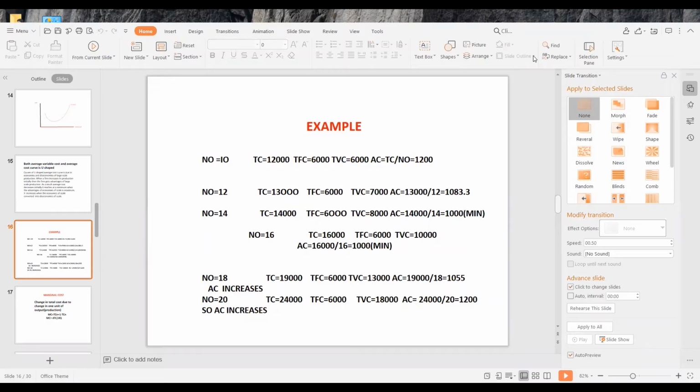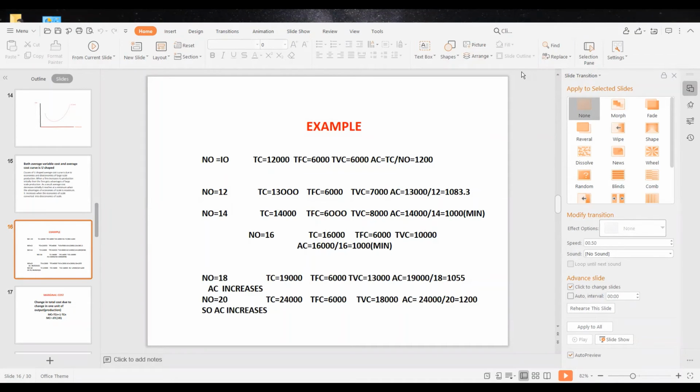Now, I am explaining the shape of the average cost curve with an example. Here we can see how the average cost first decreases, then reaches the minimum, and then increases.